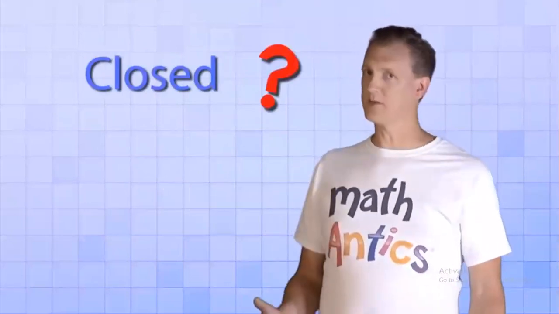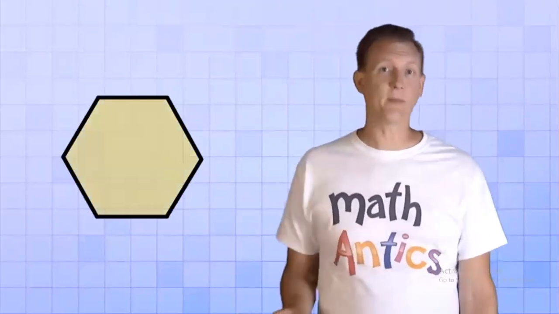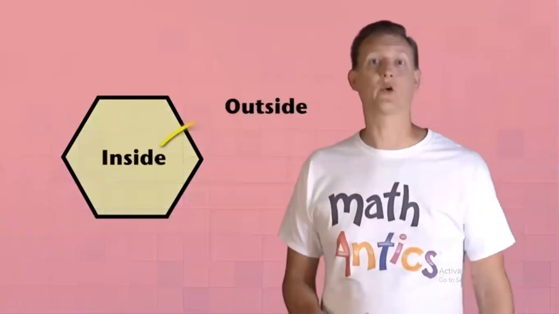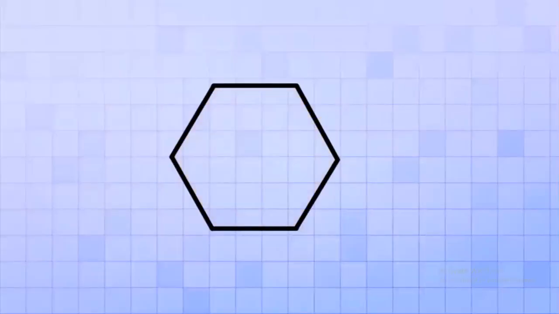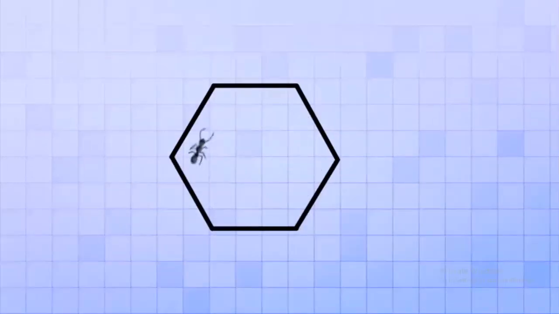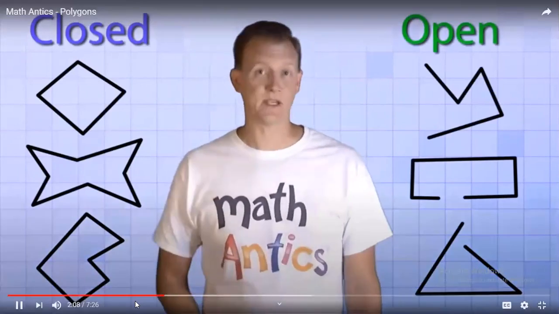The next thing we need to know about polygons is that they're closed shapes. And what does it mean for a shape to be closed, you ask? Well, it means that the sides are connected so that there are no gaps. The area inside the shape is separated from the area outside the shape. And there's no way to get from the inside to the outside without crossing a line. It might help to think of a closed shape like a cage. If you put an ant inside the cage, then there's no way for it to get out without crossing a line. But if the shape is open, then there is a way out. So these are all examples of closed shapes. And these are all examples of open shapes. And the important thing to remember is that a polygon must be closed.